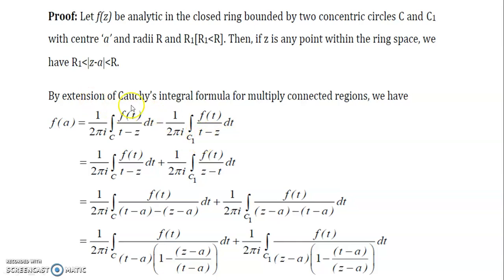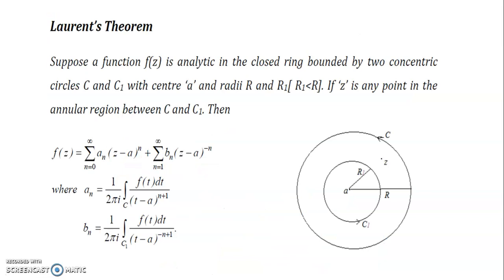It means the big circle minus the small circle, which gives the result of this integration.